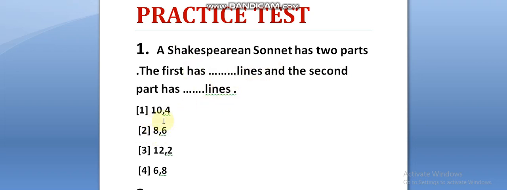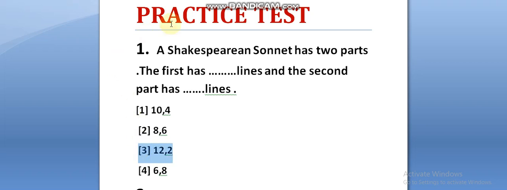Here are the options. Option 1: first part 10 or 4. Option 2: 8 or 6. Option 3: 12 or 2. Option 4: 6 or 8. Right, so the answer is the third one.